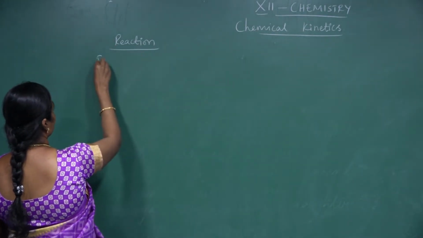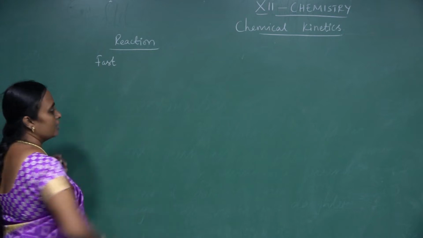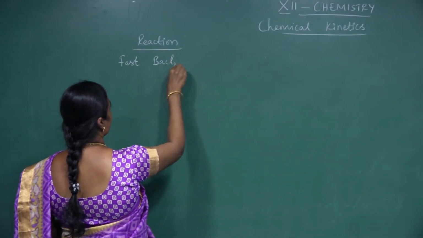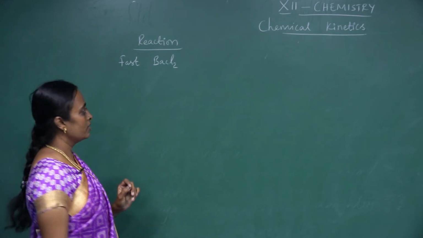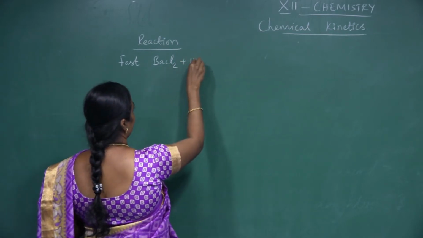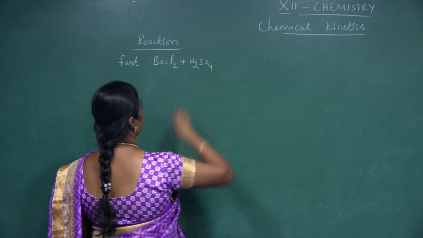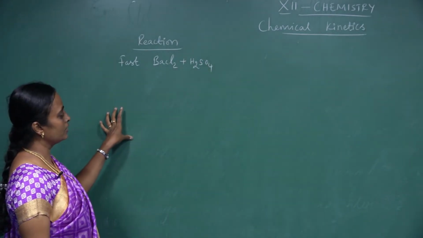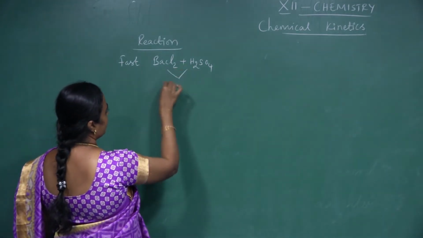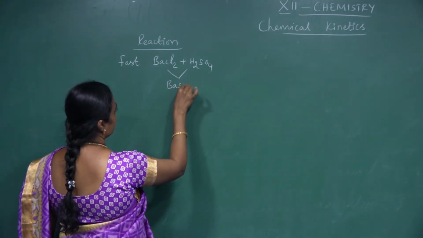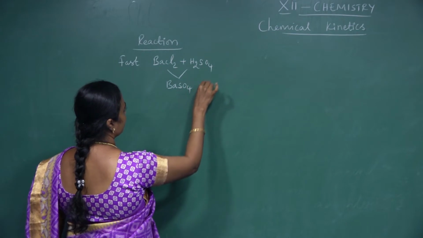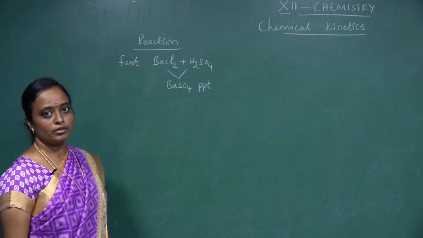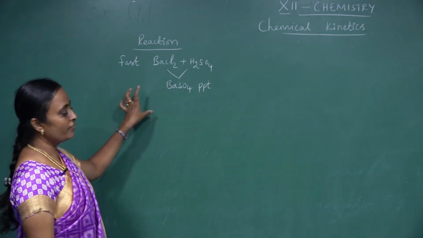Taking a fast reaction as an example, consider barium chloride solution. If you add sulfuric acid, you immediately get the barium sulfate precipitate, a white precipitate. This is called a fast reaction.